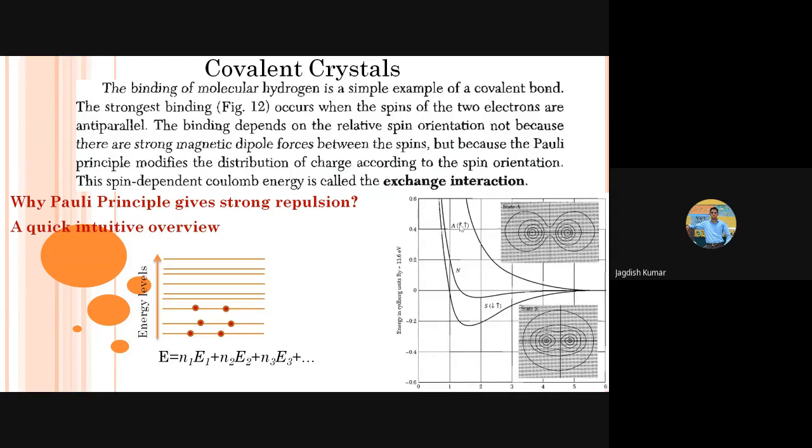Now, in case you force the spins to be parallel, not anti-parallel, what will happen? There won't be 2 electrons in each level. If you put the additional constraint that spins have to be parallel, then these 6 electrons won't be arranged in these 3 energy levels. Rather, they should go to 6 energy levels. So what will be the energy in that case? 1 into E1, then E2 plus E3 plus E4 plus E5 plus E6. That is going to be higher than 2 into E1 plus 2 into E2 plus 2 into E3, right? So that's how these kinds of constraints lead to a strong or sudden rise in energy because of Pauli's exclusion principle.